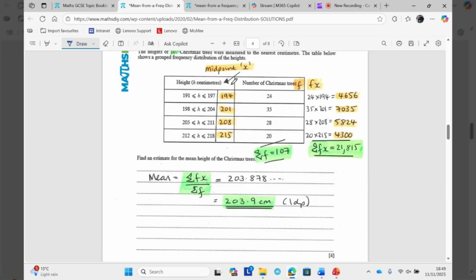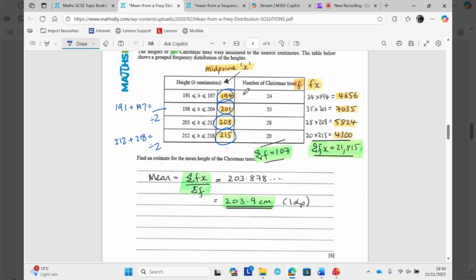same sort of thing, midpoints of each group. If you're not sure how to get a midpoint, guys, the best way is to add. So if I didn't know what the midpoint of 191 and 197 was, I could add them, get an answer, and then split it in half, and that'll give you the midpoint. Or, for the bottom one, I could add them, just in case you're not sure, get the answer to that and split it in half, and that'll tell you the midpoint.